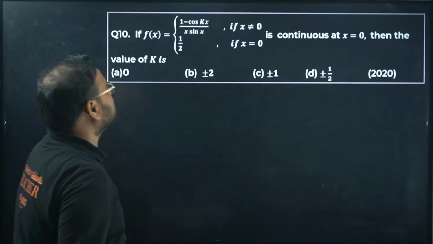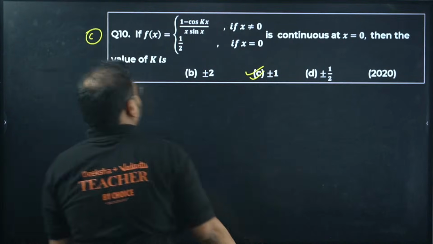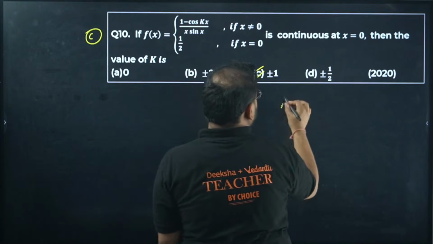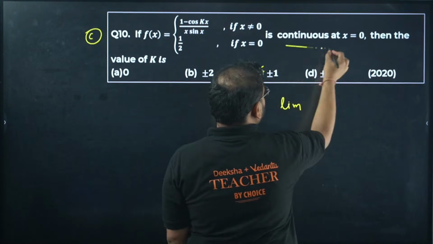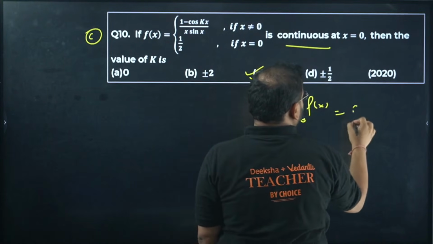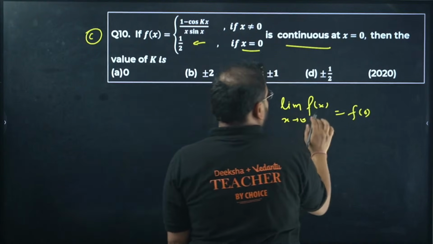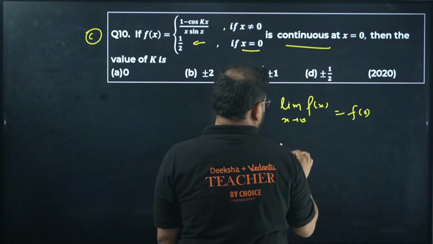B is not right, beta. Answer is actually C. Let me show you how it works. Okay. So we'll go again like this. It's continuous, which means the limit of the function f(x) when x tends to 0 is f(0). f(0) is 1 by 2. That is clear. The limit we are looking for, so we'll apply the LH rule only.